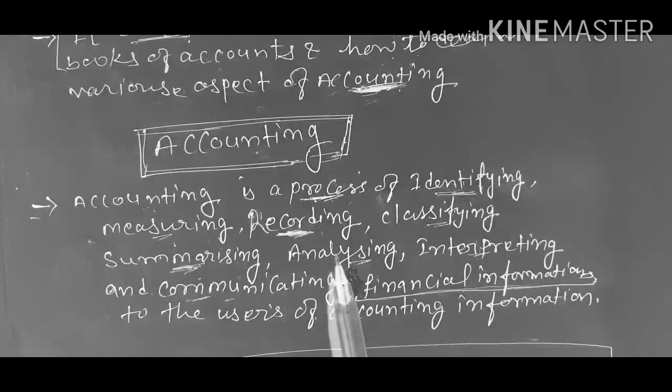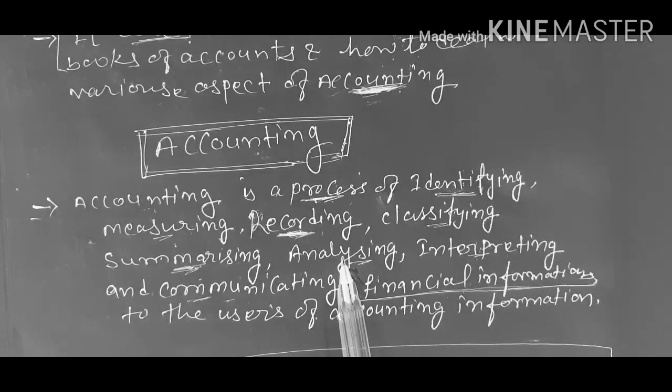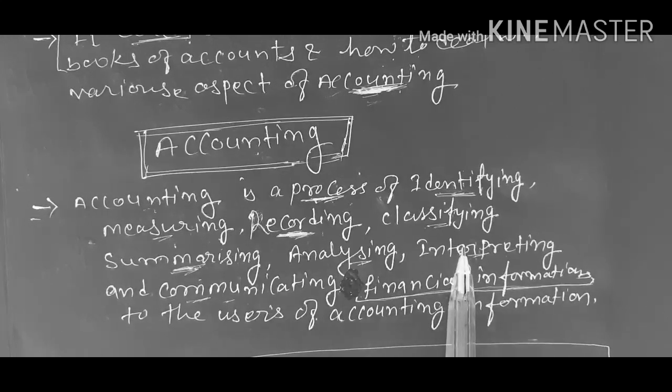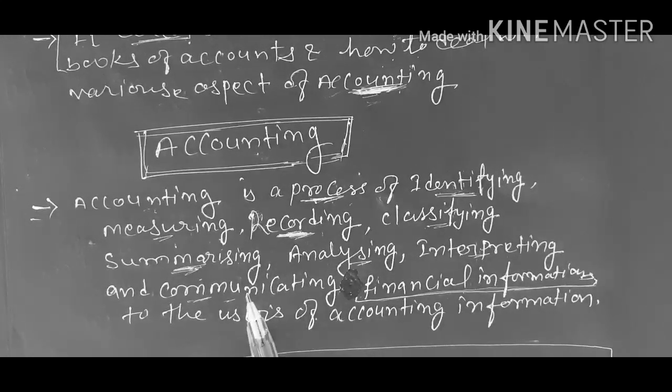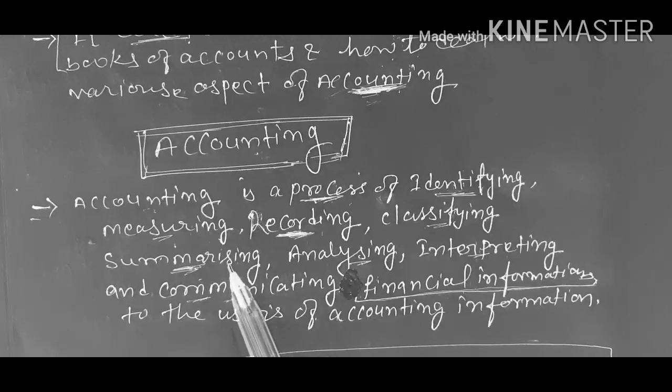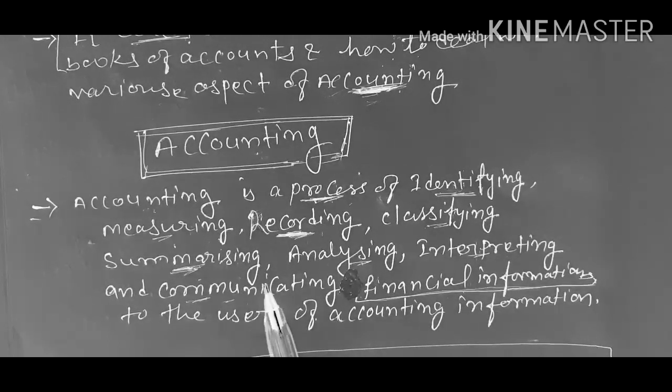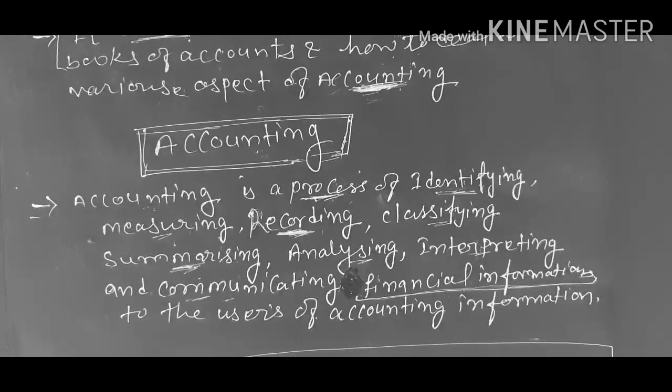Then the summarized data are analyzed to determine the weakness and strength of financial position. Then the analyzed data are interpreted, and finally summarized reports or useful accounting information are communicated to the users of accounting information.